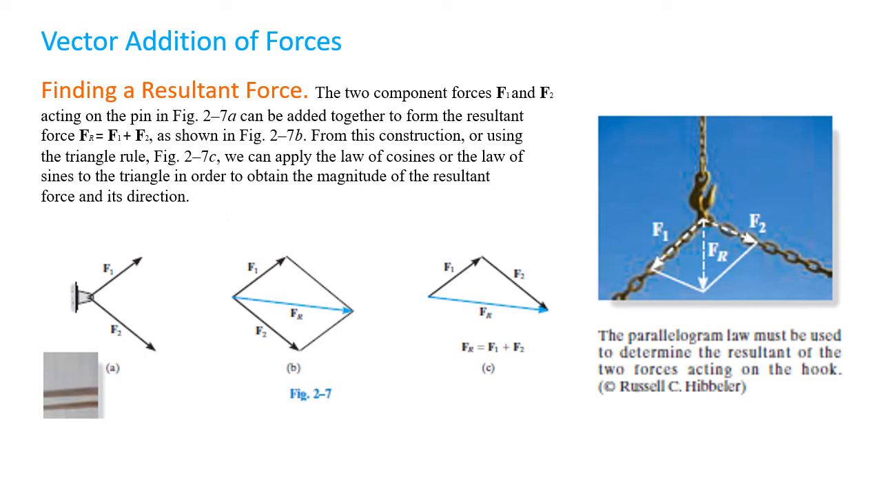for example, on the right side you have a figure. There is a hook which has two chains, and these two chains have tensions of force 1 and force 2. These two have different tensions, so they have a resultant force. In the middle, if you see, there is a middle force which we treat as the resultant force. So how do we find this resultant force?